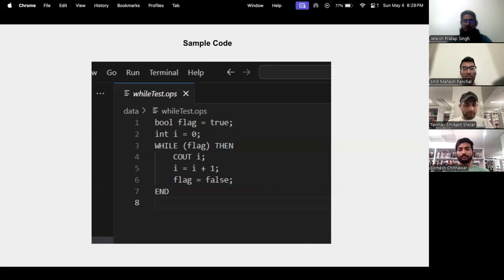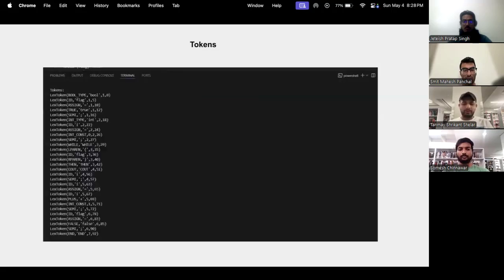Since the flag is true at the start, the body of the loop runs, printing 0, incrementing i, and then immediately setting flag to false. The condition is no longer true in the next iteration, so the loop exits exactly as intended. The interpreter executes this correctly, and the generated parse tree confirms the proper structure and evaluation. The sample not only shows off the syntax clarity of OOPSie, but also validates the reliability of our compiler components in handling real control flow logic.